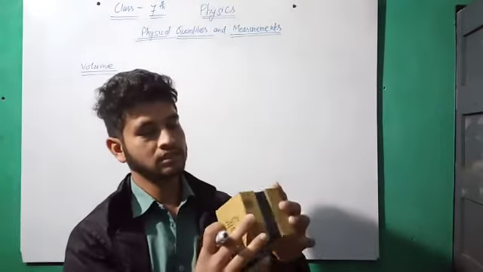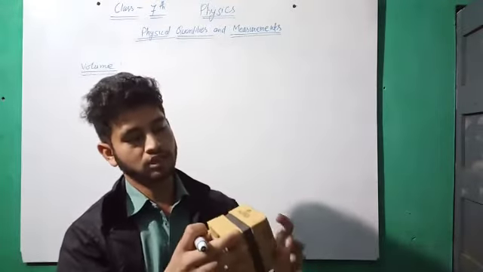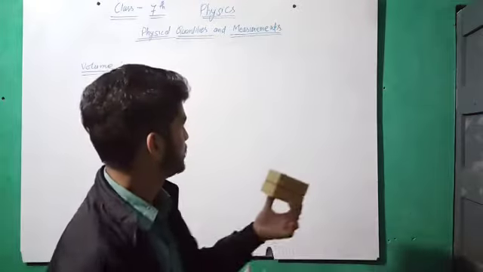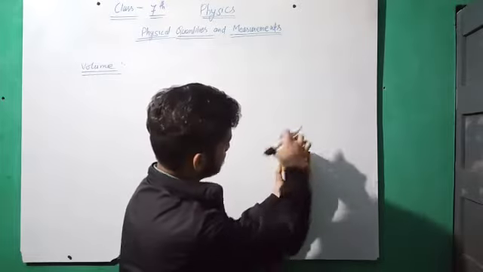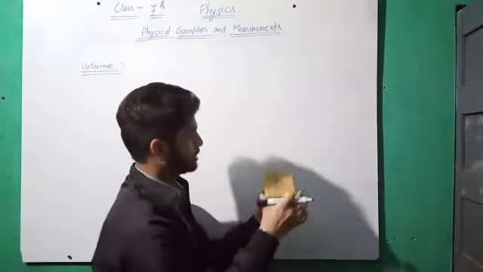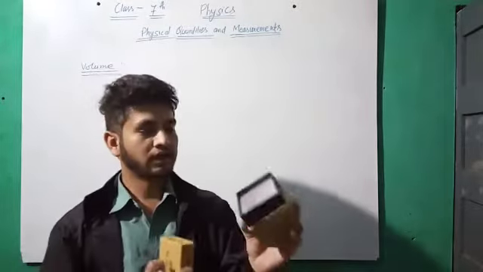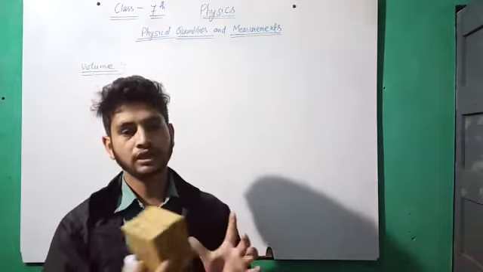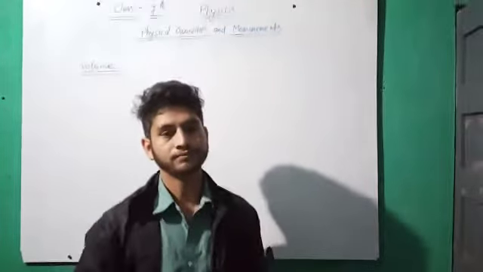The space occupied by this box is known as the volume. And the matter contained by the body is called the mass of that particular body.